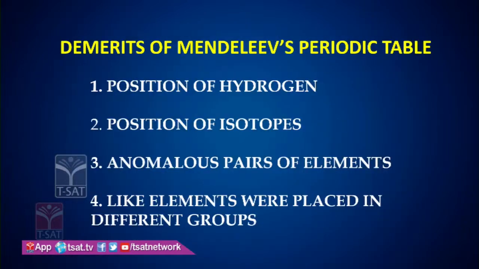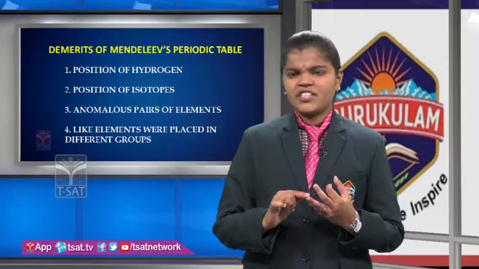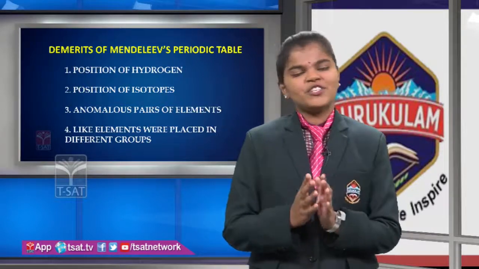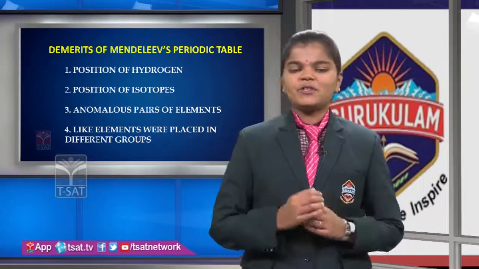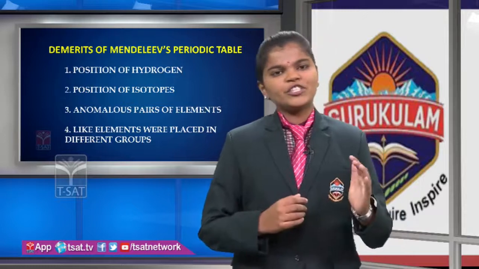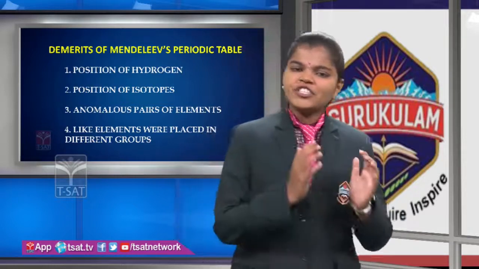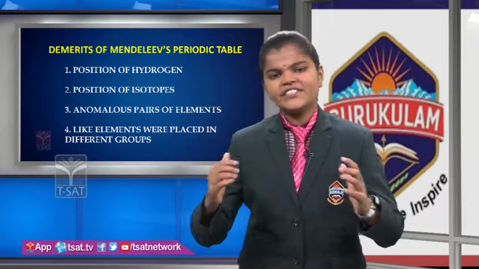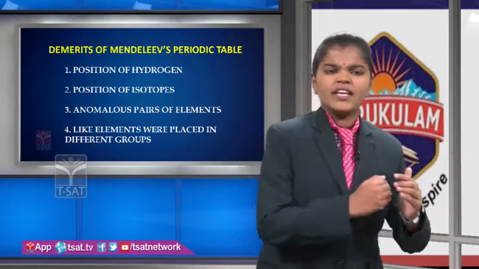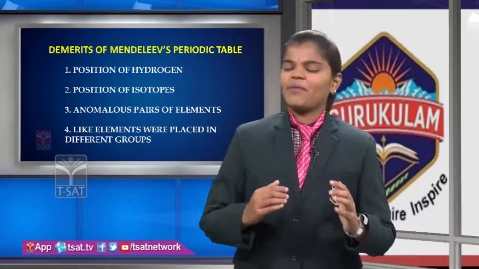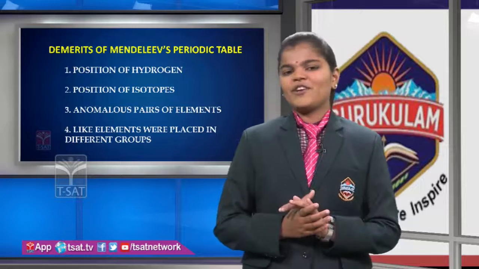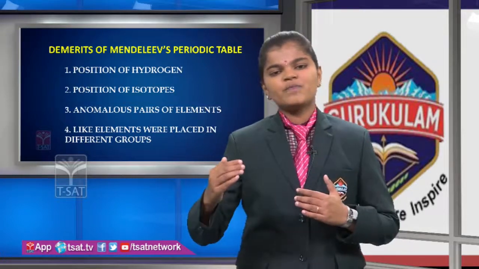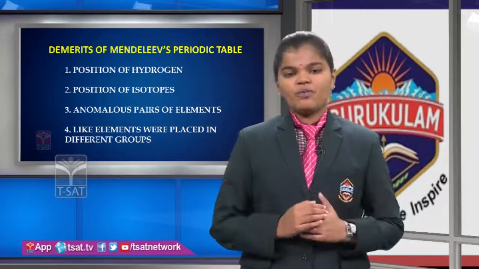Position of hydrogen: hydrogen resembles both alkali metals and halogens, but Mendeleev did not give any space to hydrogen. Position of isotopes: isotopes differ in mass, but they have similar chemical properties. But in the Mendeleev periodic table, there was no space for the isotopes.